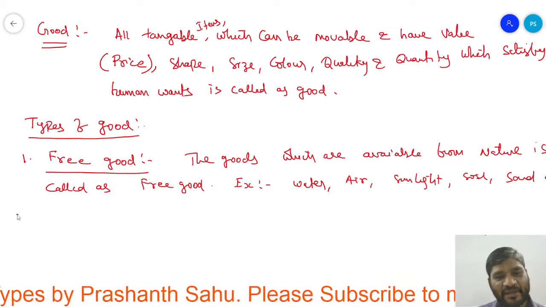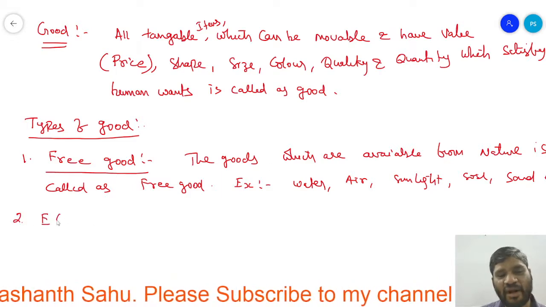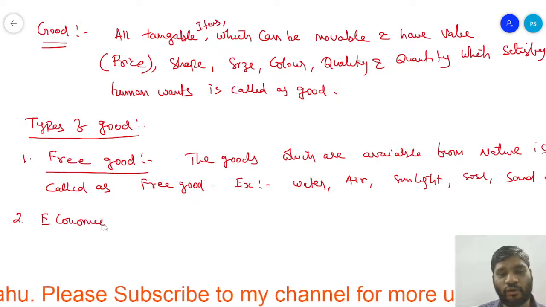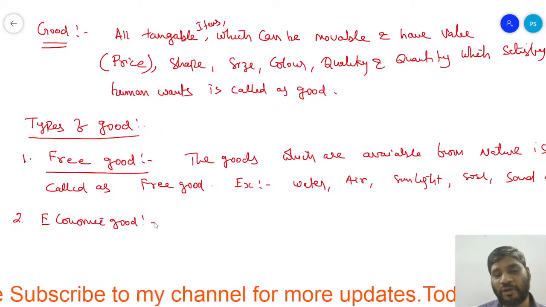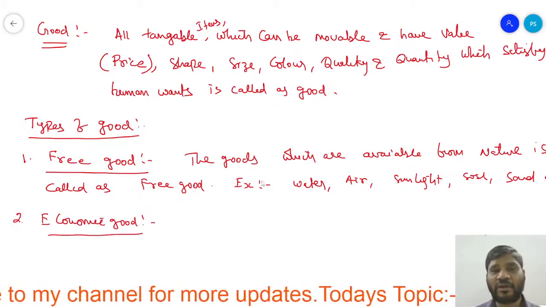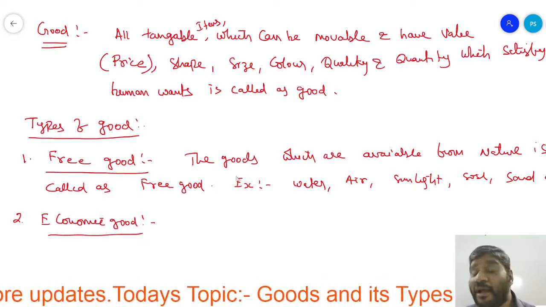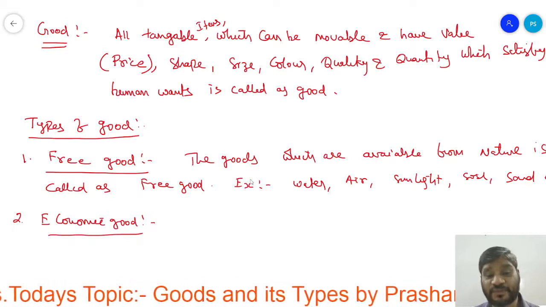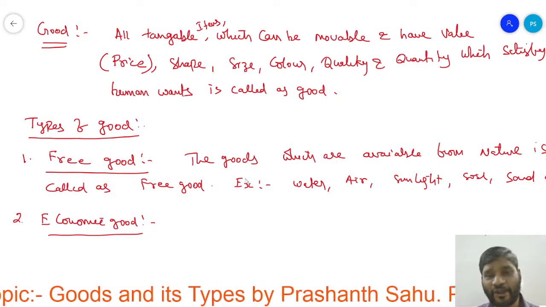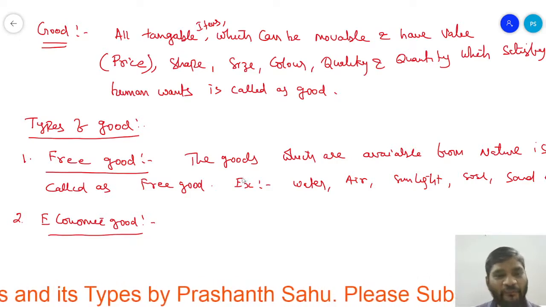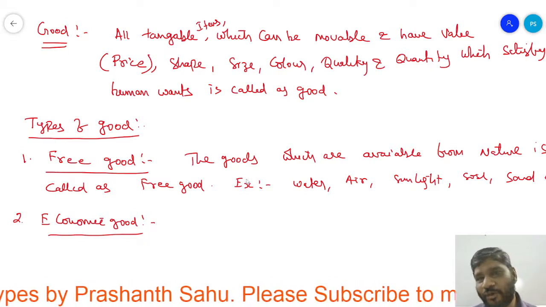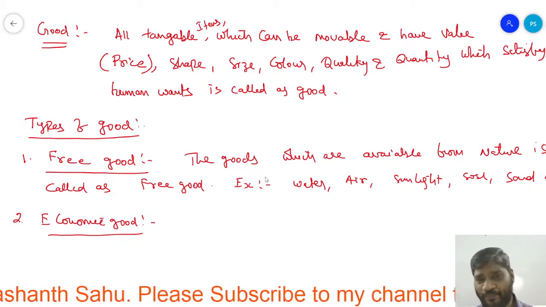In the same way, the next we have is called economic good. In the previous, what I told, materials, has been divided into two types, economic good and free good, the non-economic good. So free good is nothing but the non-economic good because they don't have any sort of value.